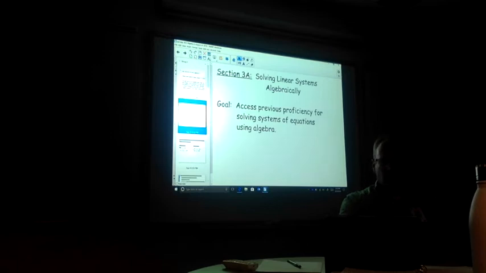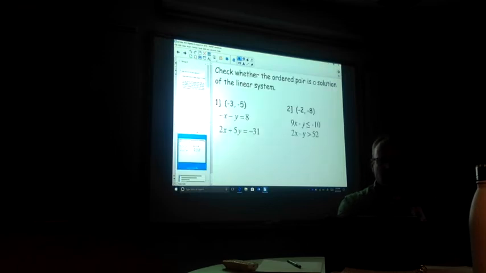So I'm on the third slide now, moving down, and the first thing we're going to talk about is checking to see if a point is a solution to the problem. So I have the point -3, -5. I need to check in both equations if it is a solution or not. You know that this is a point, so that's an x and that is a y value. So plug it into both of your equations.